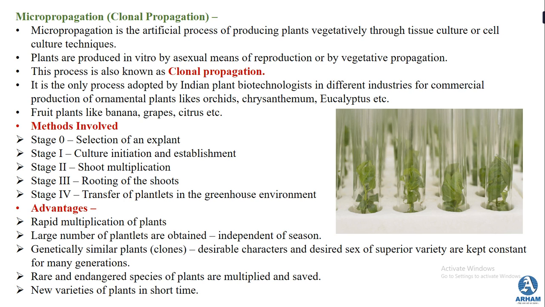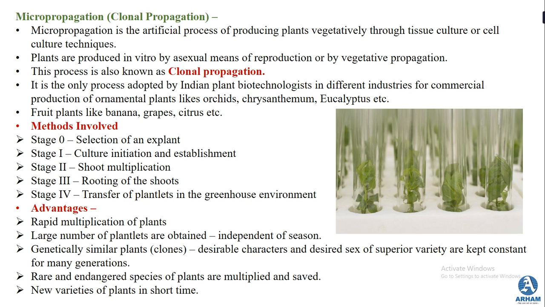In this method there are about 4 to 5 stages. At stage 0 you select an explant, the plant that you use for propagating the other plants. Then in stage 1, culture initiation takes place, where there is establishment of the culture.